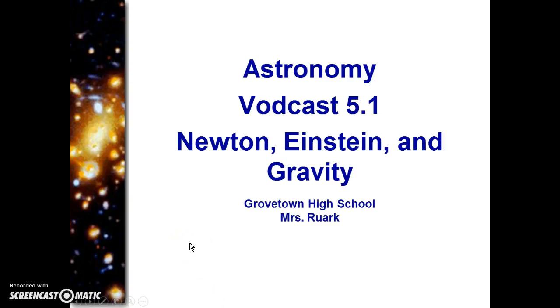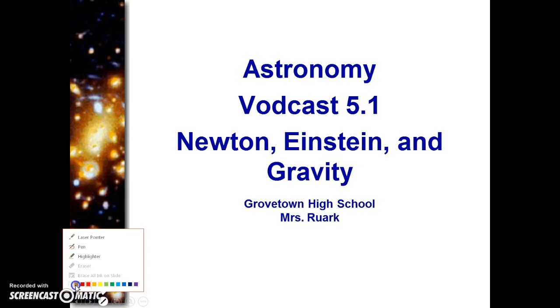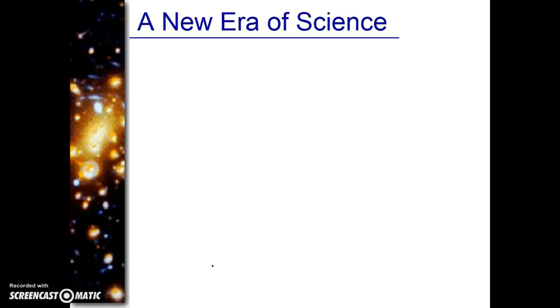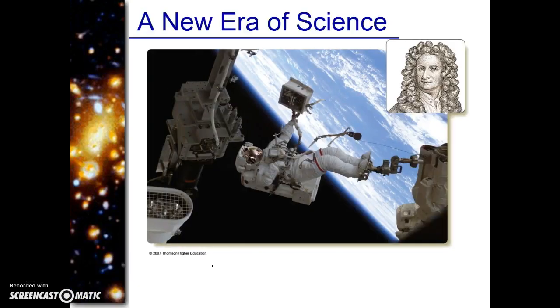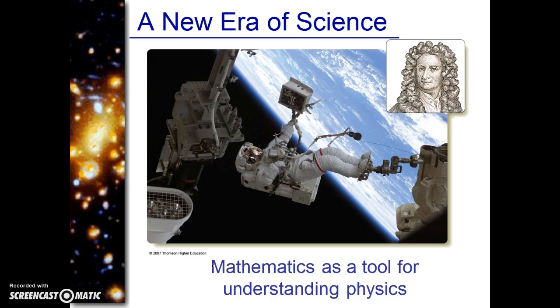We're in Chapter 5. We're starting off Chapter 5 by talking about Newton, Einstein, and gravity and all the work that they did with gravity. So let's jump in. Newton and Einstein brought about a new era of science, and they used math because they were both physicists. So they came along and put math in astronomy. It's great. I know you guys love it.